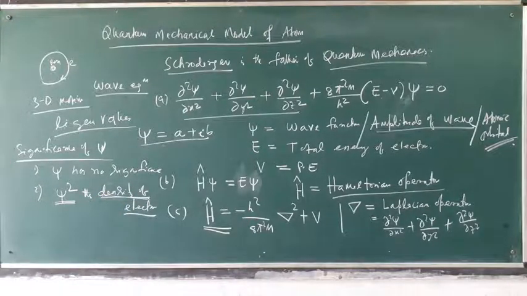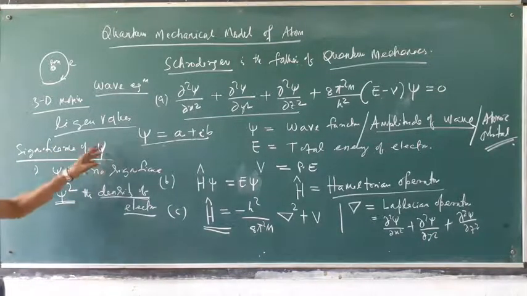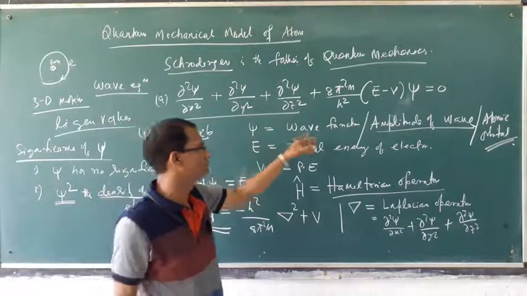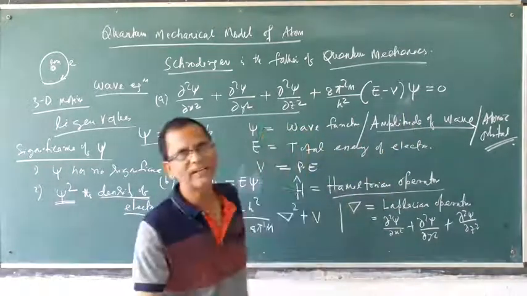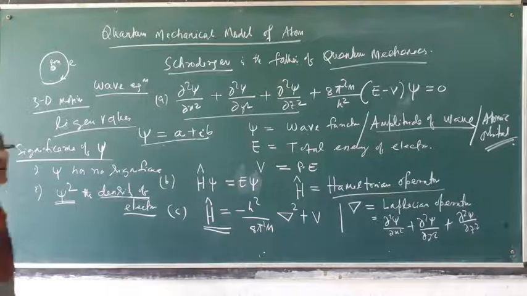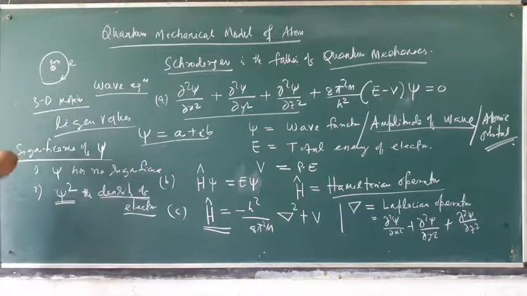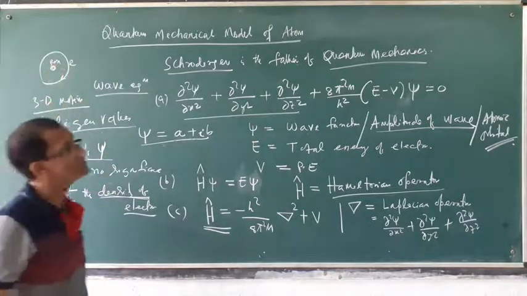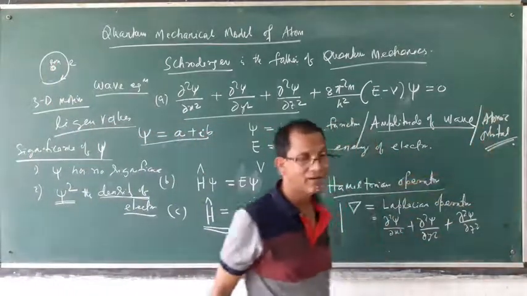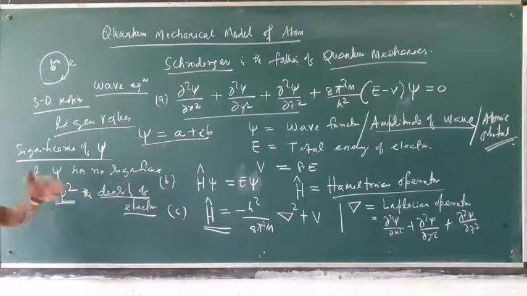Then this psi value, this wave function, mainly indicates the orbital motion of the electron. We know that the electron is revolving in a circular path, that is a planar motion, but actually it is 3D motion. Orbital motion means 3D motion inside the atom.